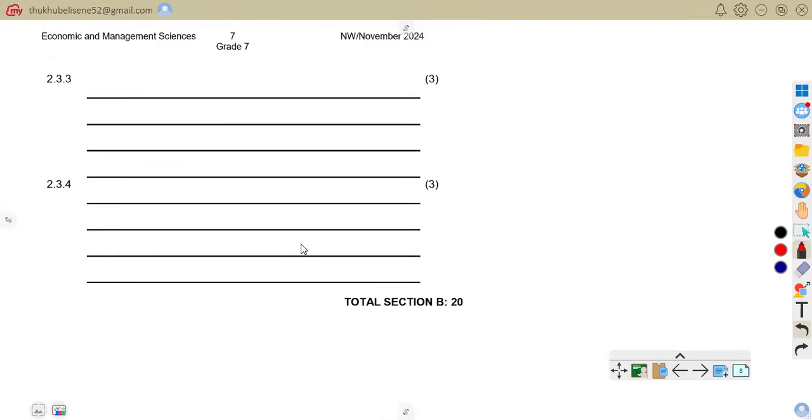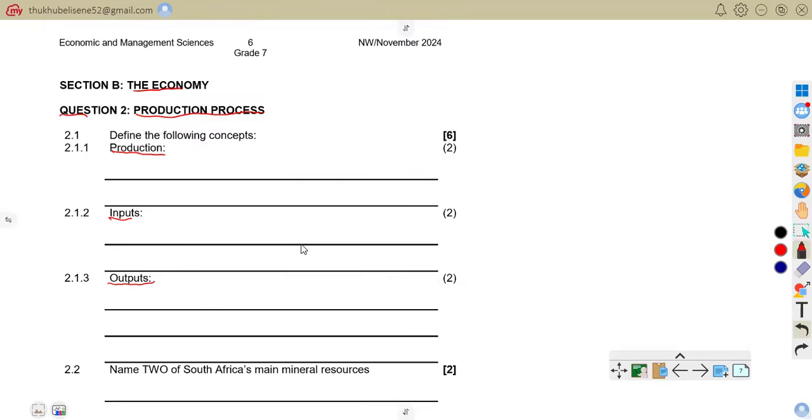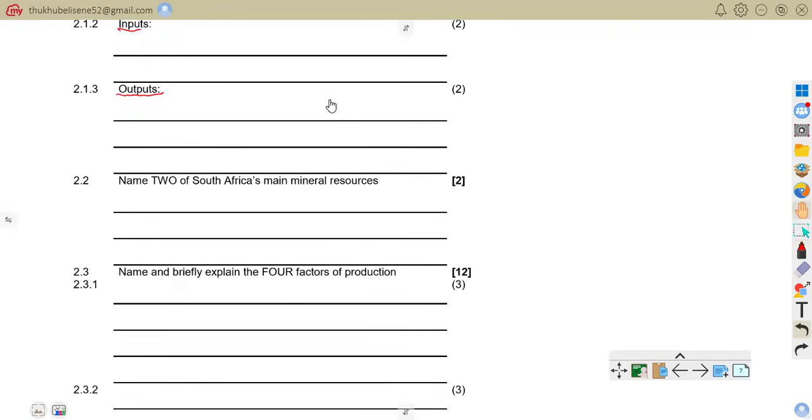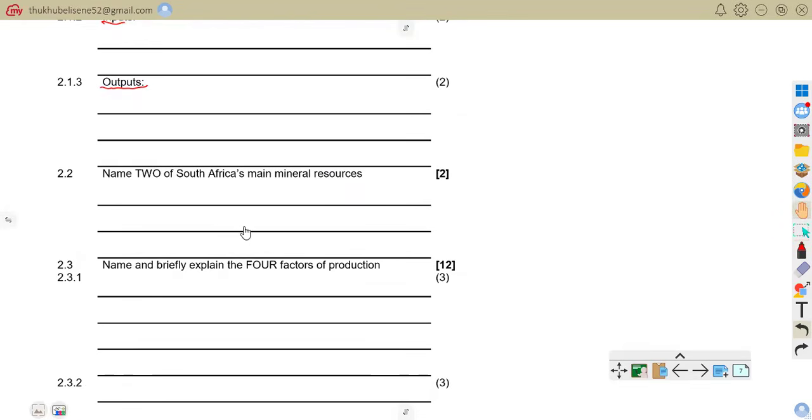So now let us go to another question, 2.2. It reads as follows: name two South Africa's main mineral resources.